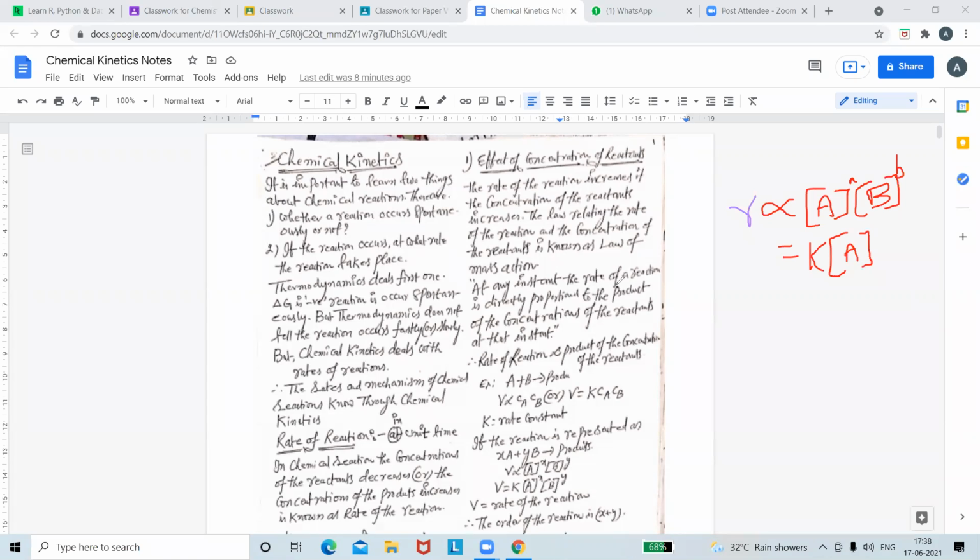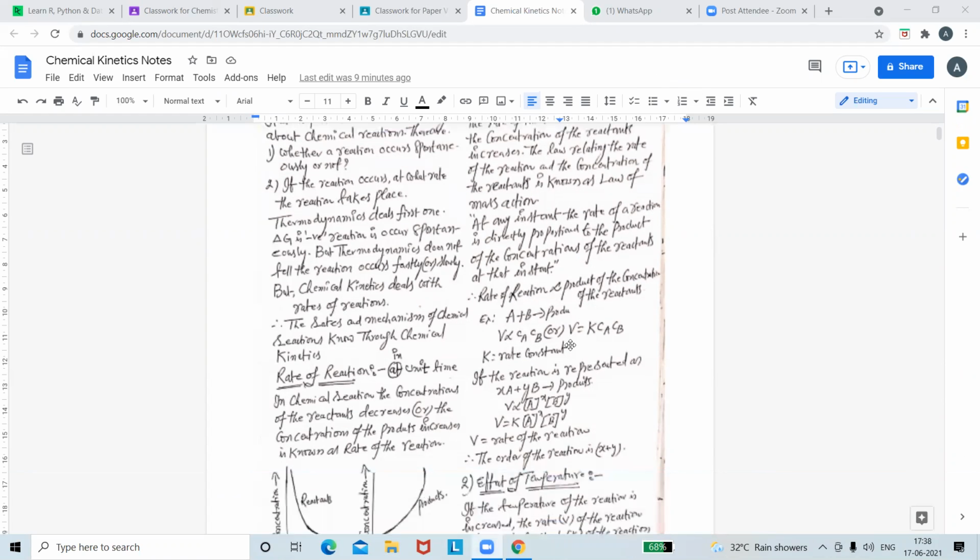This is known as the law of mass action. At any instant of time, the rate of the reaction is directly proportional to the product of the concentration of the reactants at that instant. For A plus B giving products, the rate of the reaction is proportional to the concentration of A into the concentration of B. K is the rate constant.